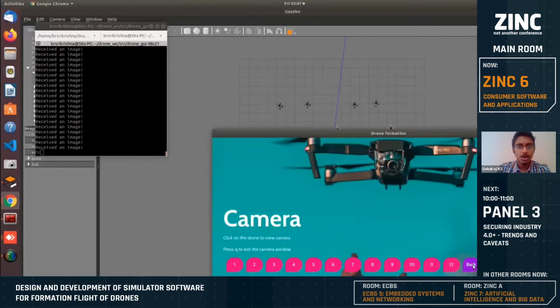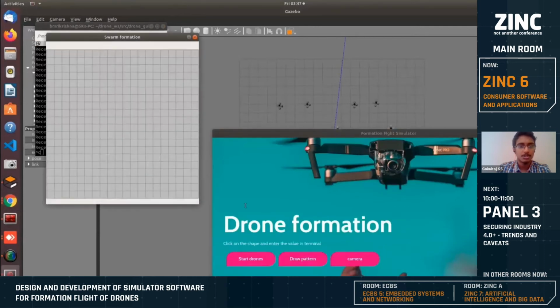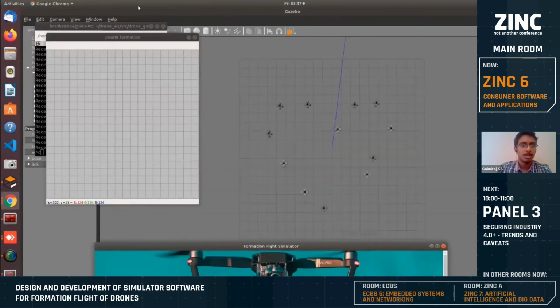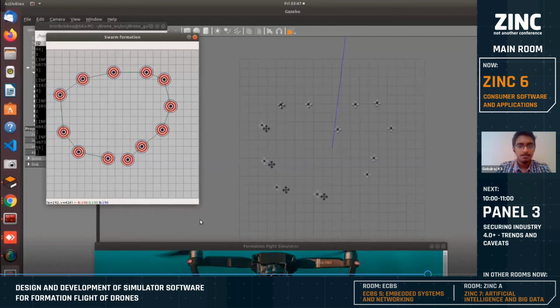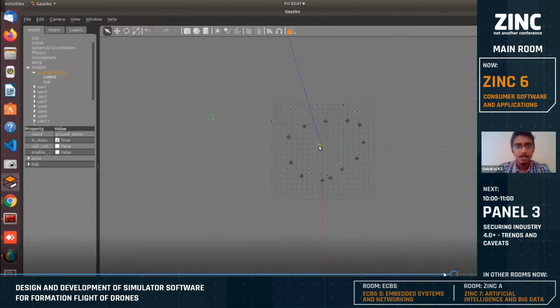And also if you want to form a different pattern, you can just draw the pattern and the drones will start forming the shape. Now I will explain how this can be used as a test bed for various other algorithms. So you can see the drones are forming the particular shape.